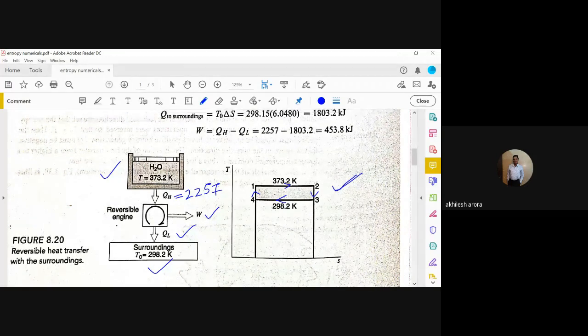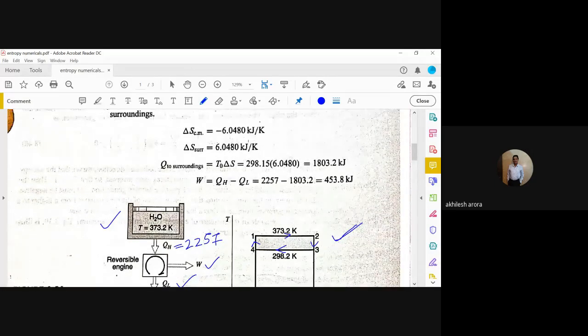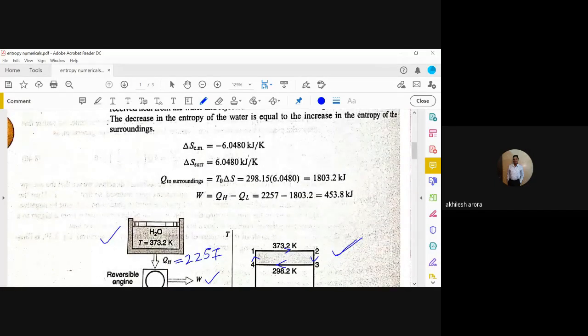If we take a reversible heat engine, whatever is the change in the entropy of the system, the same will be the entropy change for the surroundings. So this would have been the change for the surroundings.